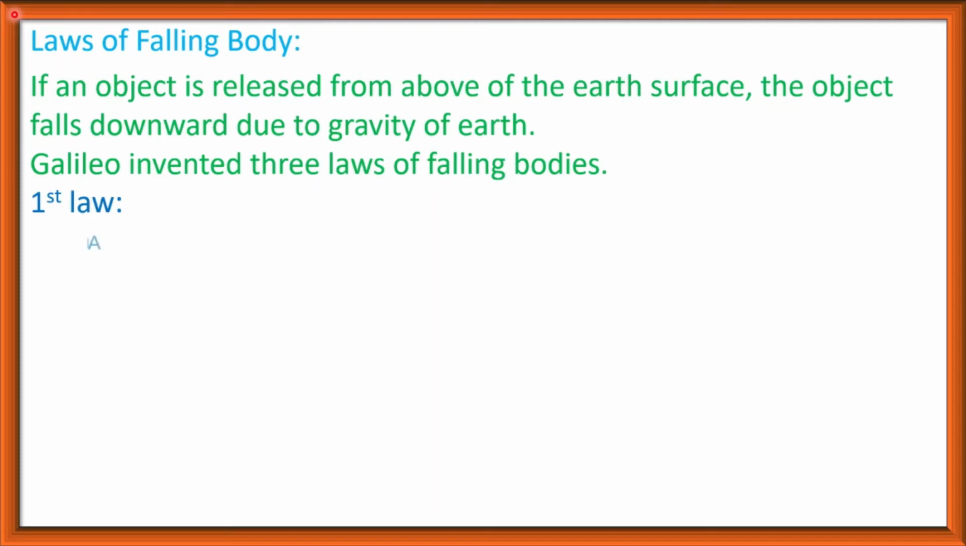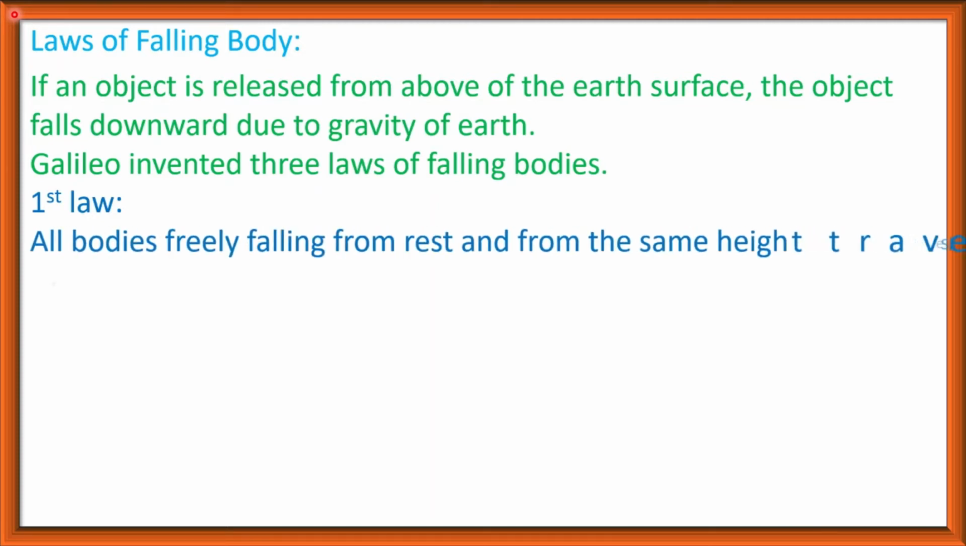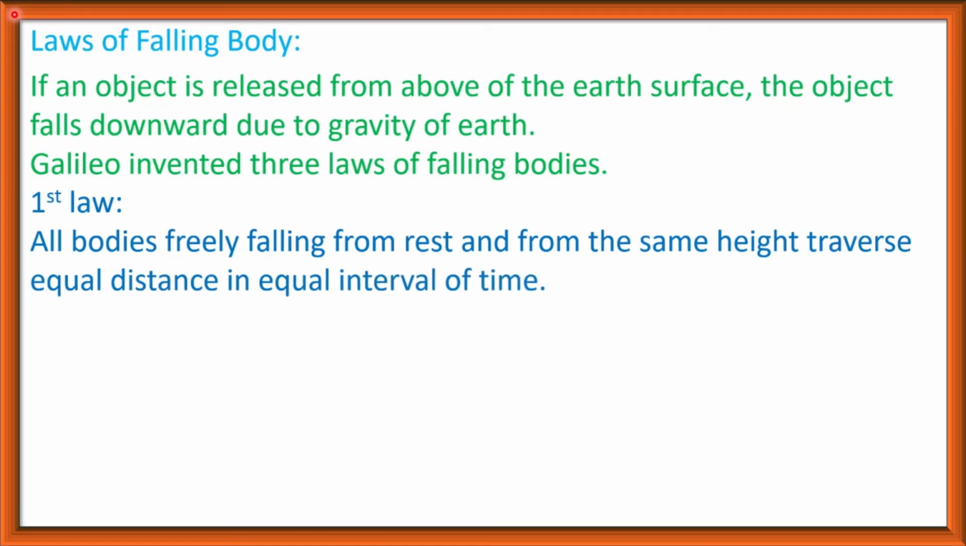First law: all bodies freely falling from rest and from the same height traverse equal distance in equal interval of time. Freely falling means falling without any resistance. We know if an object falls in a downward direction, then air will resist the motion of the body. So here air is a resistance, but a freely falling body means there is no resistance.